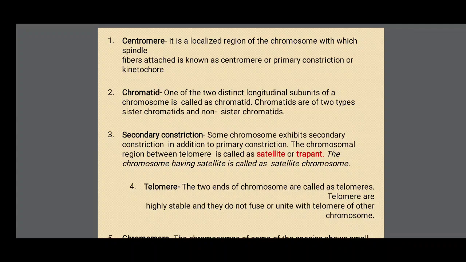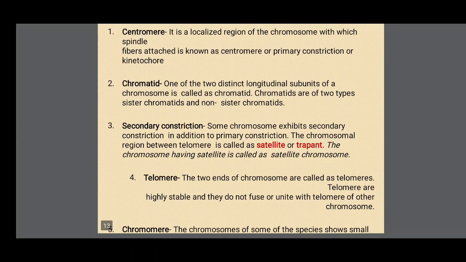Some chromosomes possess a secondary constriction, and it is nearby the telomere. The chromatid part after the secondary constriction is called the satellite, and such a chromosome is called a satellite chromosome.